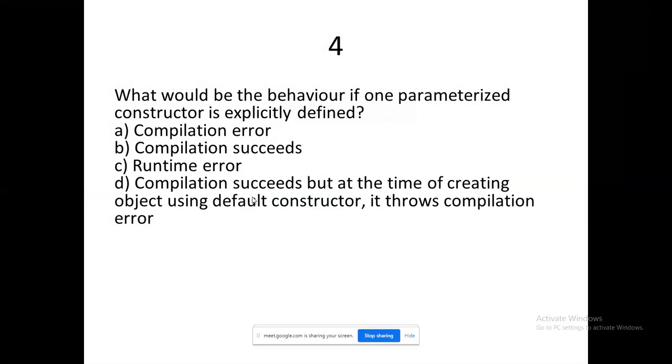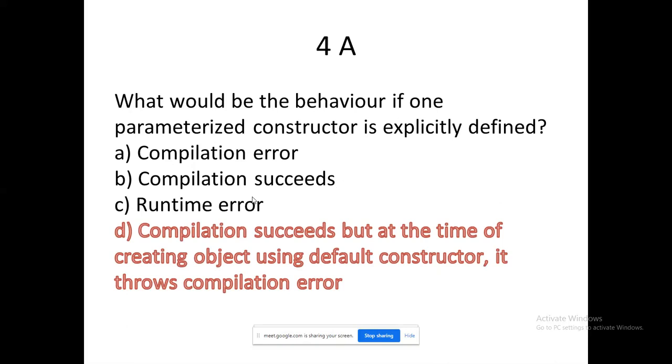Ultimately, the option is D. Okay, very good. Compilation succeeds. Most of them conveyed that, very good. But why did it succeed? Because a default constructor will be there. It will work. But ultimately there will be an ambiguity between the default constructor and the parameterized constructor. In that case the class will behave, we could use the term, in a malfunctioned way. So ultimately it will throw an exception. Here they have mentioned error, but I could convey it like this: it is ready to throw some exception.